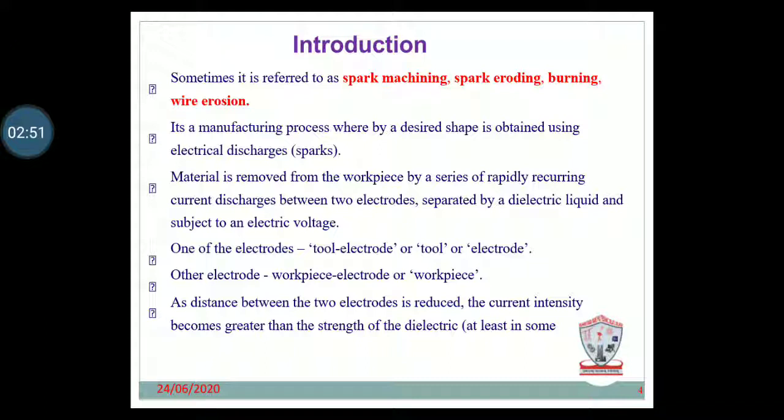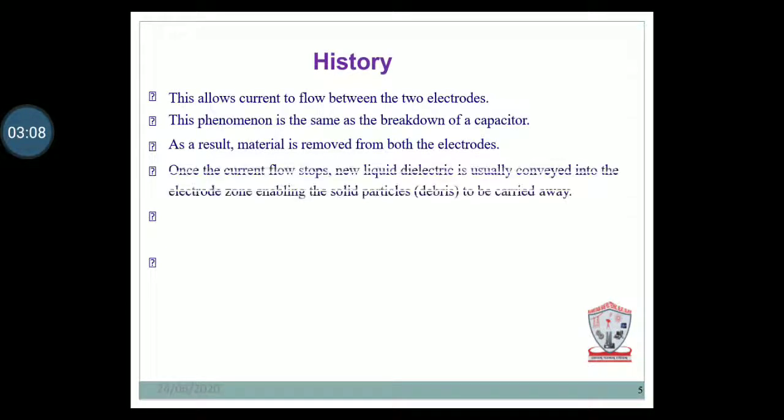As the distance between the two electrodes is reduced, the current intensity becomes greater than the strength of the dielectric at some point. This allows current to flow between the two electrodes. This phenomenon is the same as the breakdown of a capacitor. As a result, material is removed from both electrodes.